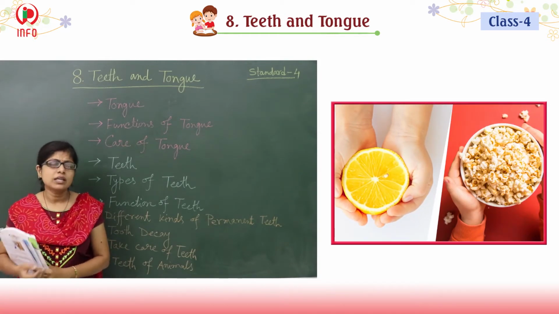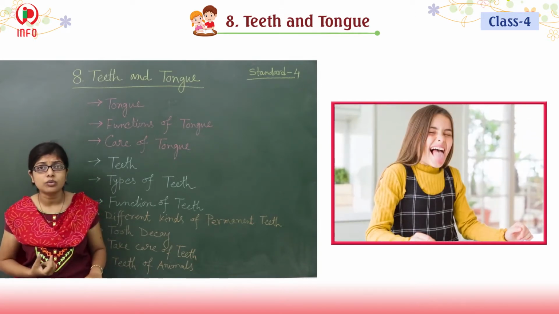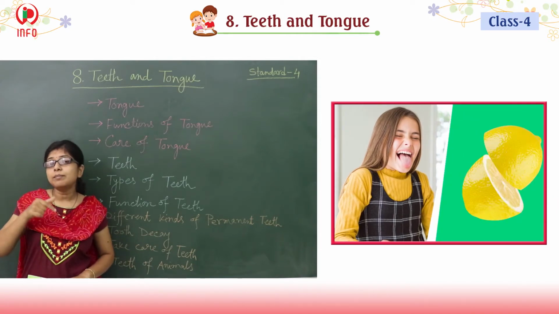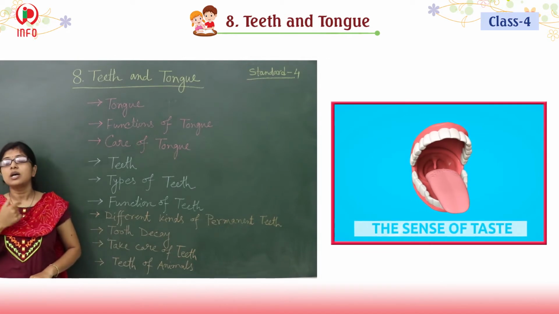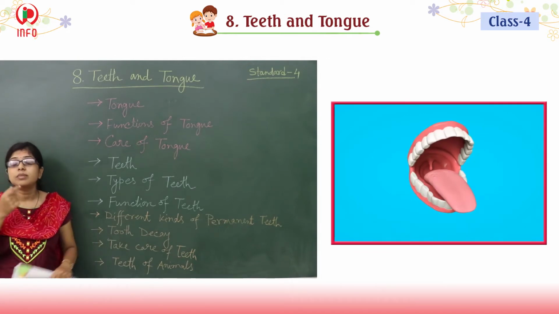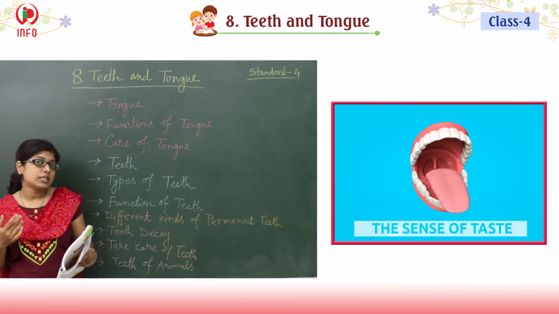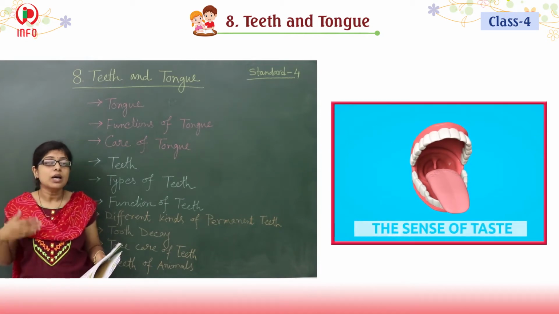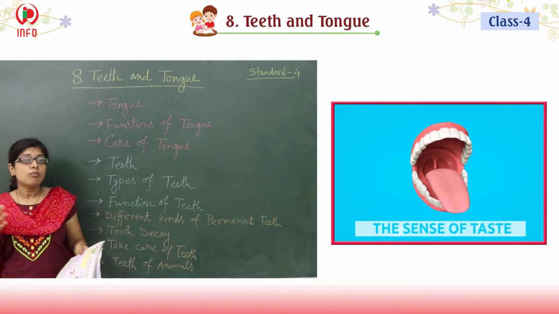So how is the tongue located inside our mouth? One part of the tongue is firmly attached to the base of the mouth. The other end of the tongue is free, so that portion we are able to move.